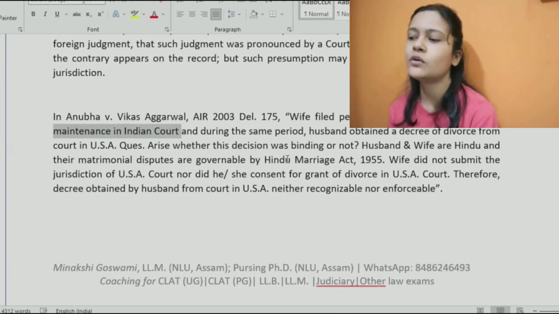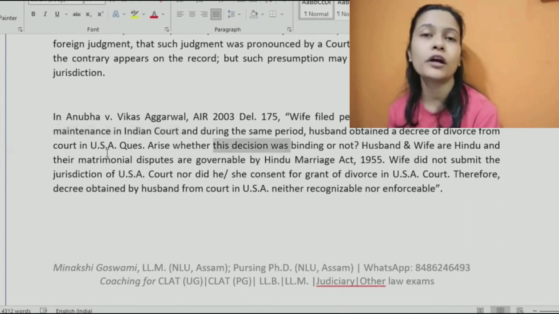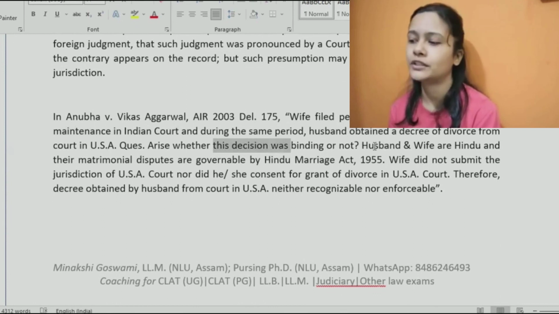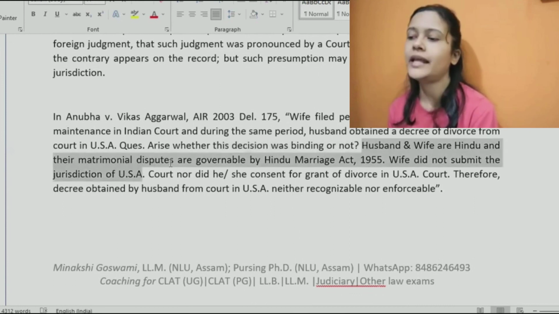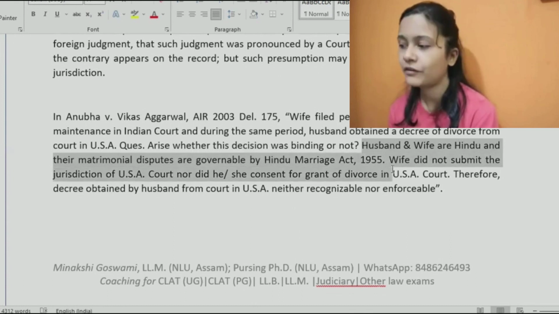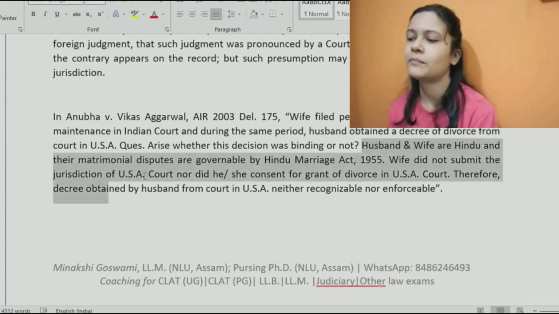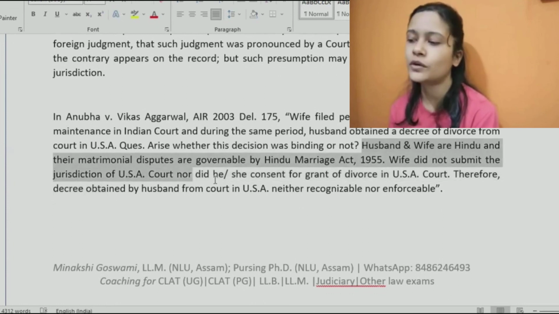So here the question was whether this decision which was passed by court of USA, whether that decision is binding or not. So in this case, it was said husband and wife are Hindus and their matrimonial disputes are governed under the provisions of Hindu Marriage Act 1955. Plus, wife did not submit to the jurisdiction of USA court, nor did she consent to get a decree of divorce from USA.